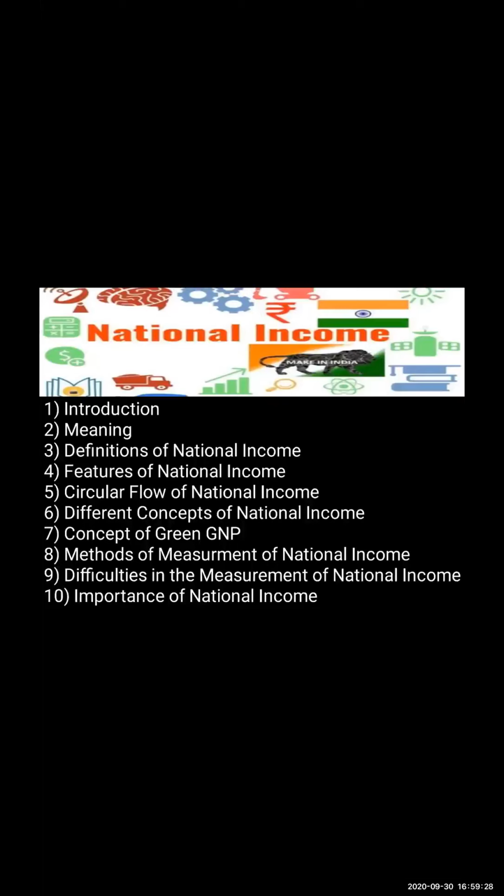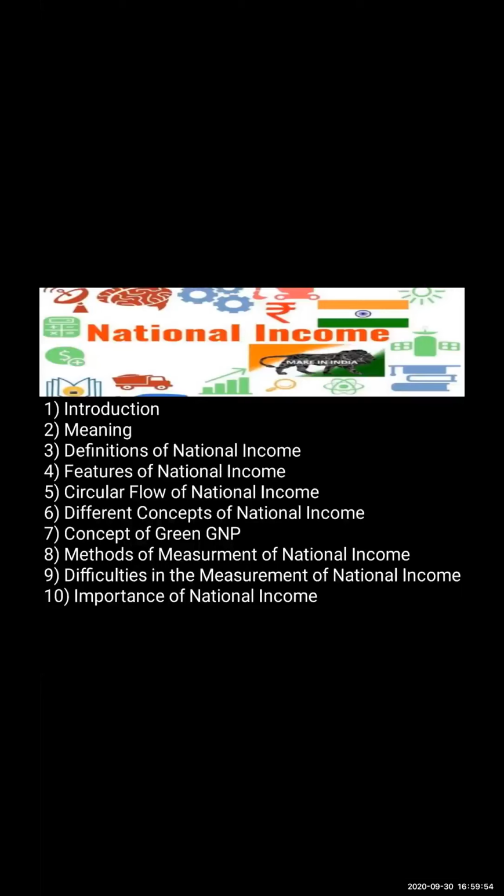It is a flow concept. Why is it a flow concept? Because whatever goods and services are produced in the economy are consumed, and every day production process is taking place, every day expenditure is also taking place.